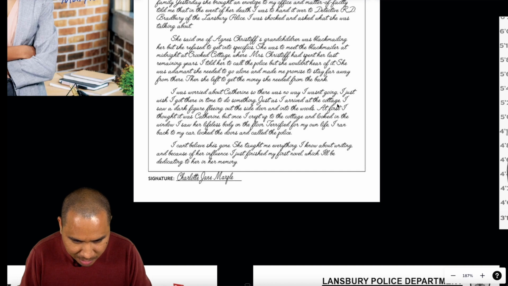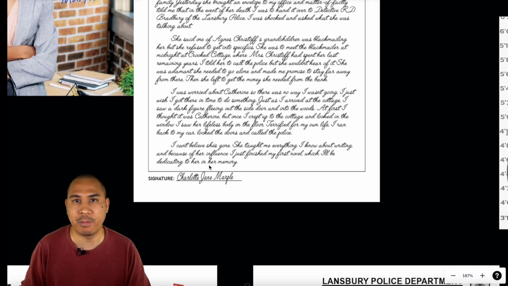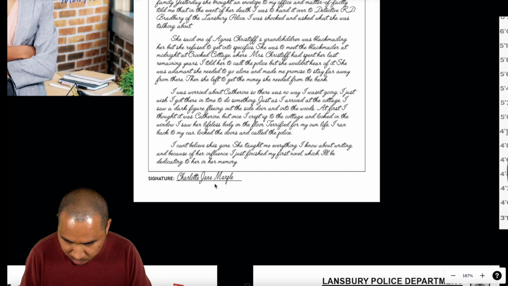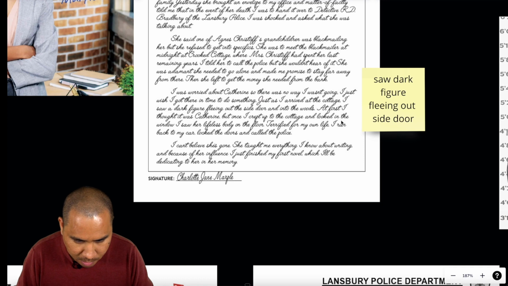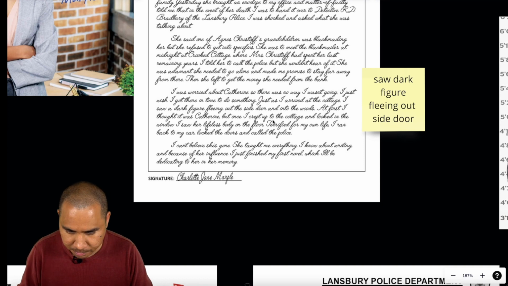Just as I arrived at the cottage, I saw a dark figure fleeing out the side door and into the woods. At first I thought it was Catherine, but once I crept up to the cottage and looked in the window, I saw her lifeless body on the floor. Terrified for my own life, I ran back to my car, locked the doors, and called the police. I can't believe she's gone. She taught me everything I know about writing, and because of her influence, I just finished my first novel, which I'll be dedicating to her in her memory. Charlotte Jane Marple. Okay, let's take some notes here. So she saw a dark figure fleeing out the side door. Not sure what else really sticks out, but we'll keep going.